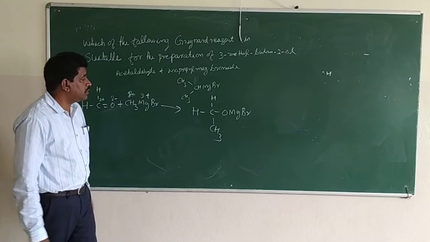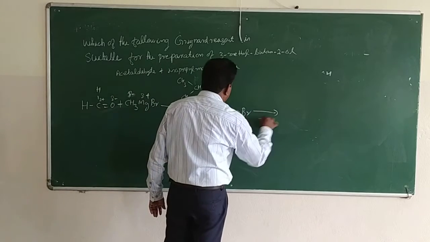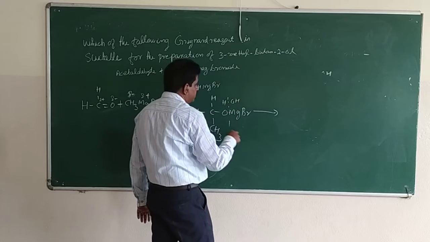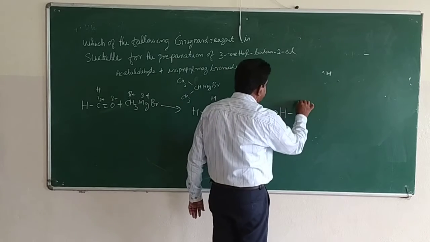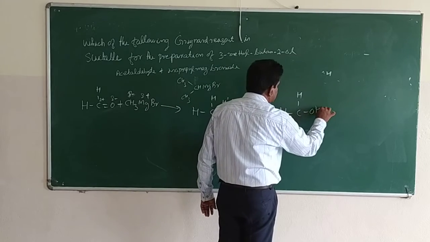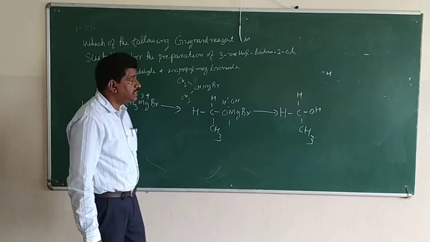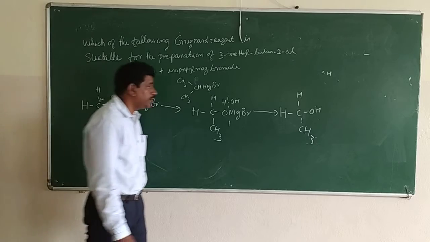And this on hydrolysis, H will come here and OH will come here. The product formed will be CH3CH2OH. It's a primary alcohol.